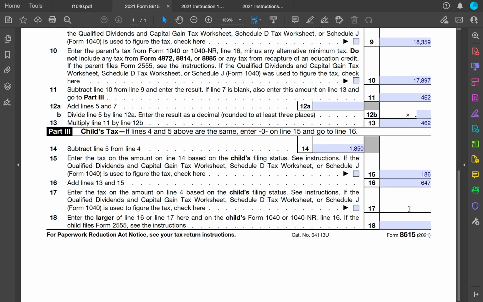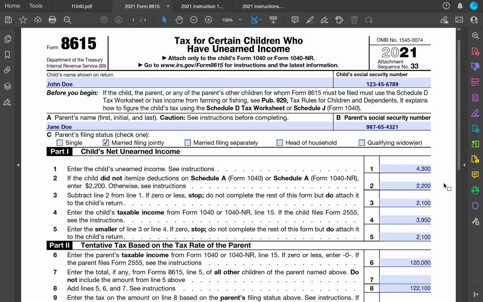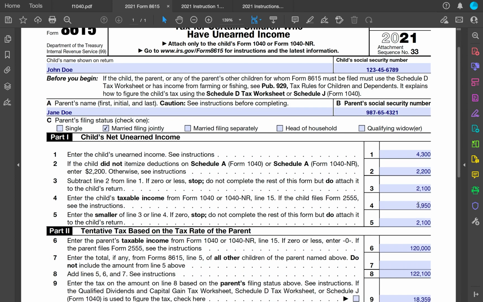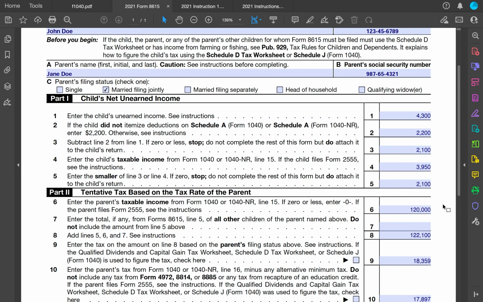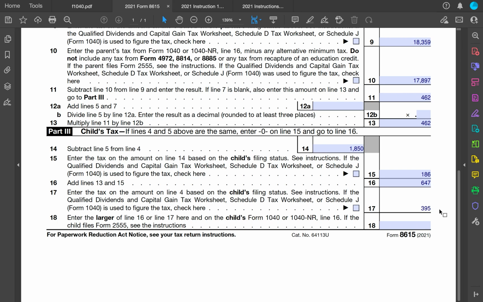This is $395. The tax on line 4 based on their filing status. Again, what this is saying is we're going to take this number and look on those tax tables to get this $395. Basically, he's in a 10% tax bracket, so he's paying 10% of that number. Now we need to add up which one of these is larger.